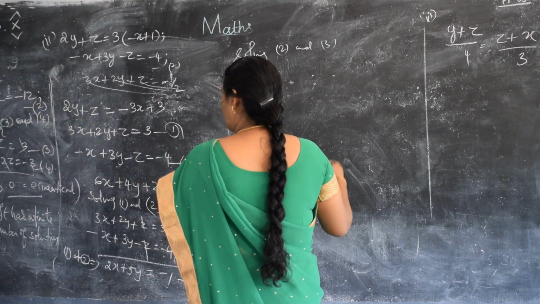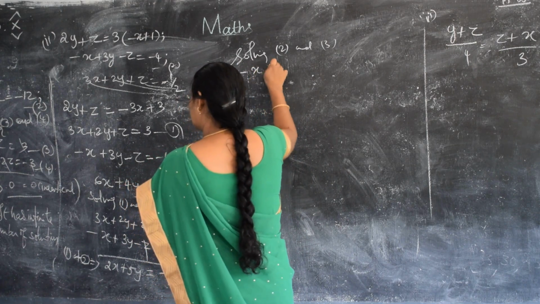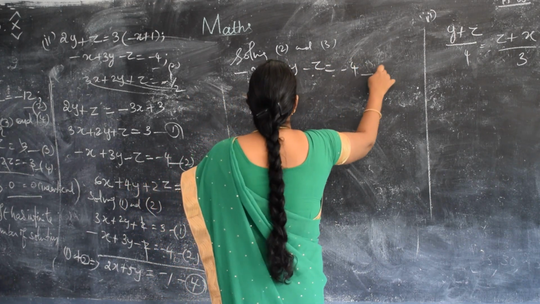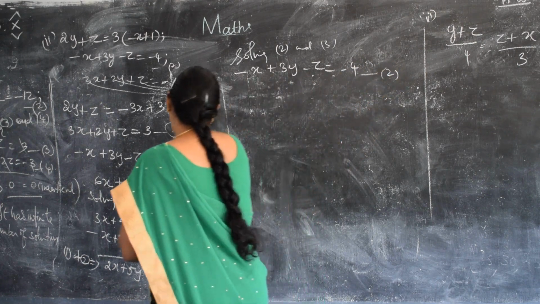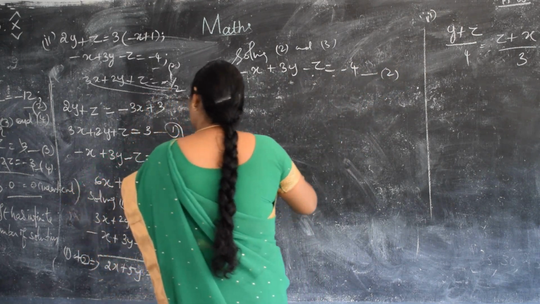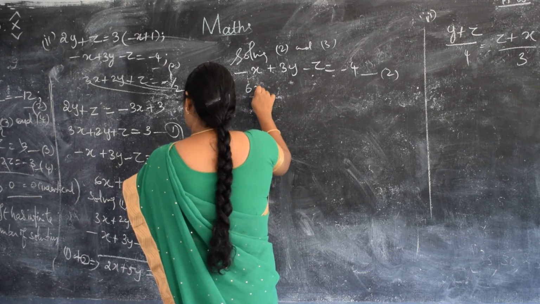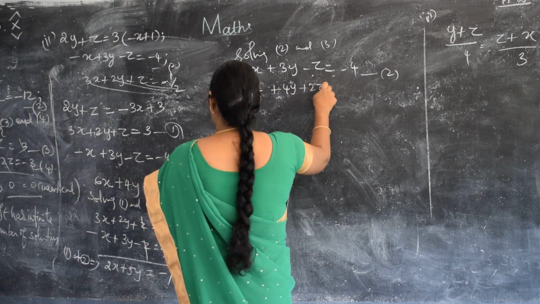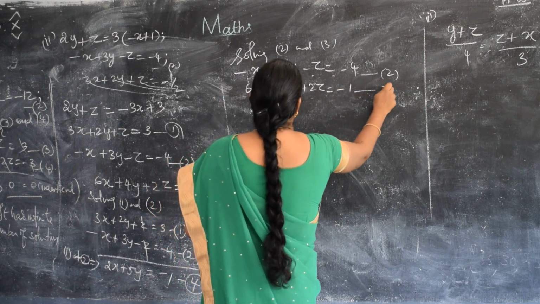So the second one is minus x plus 3y minus z is equal to minus 4, and your third equation is 6x plus 4y plus 2z is equal to minus 1.